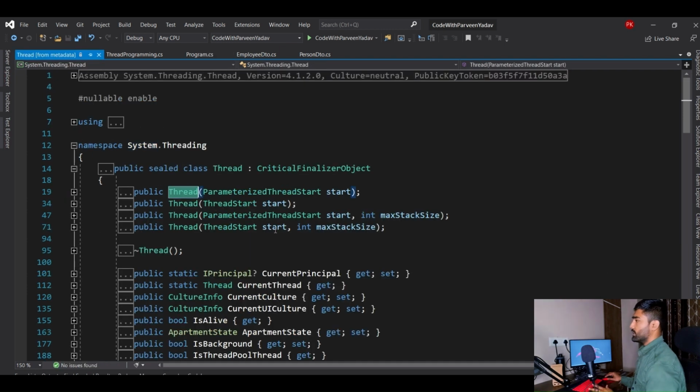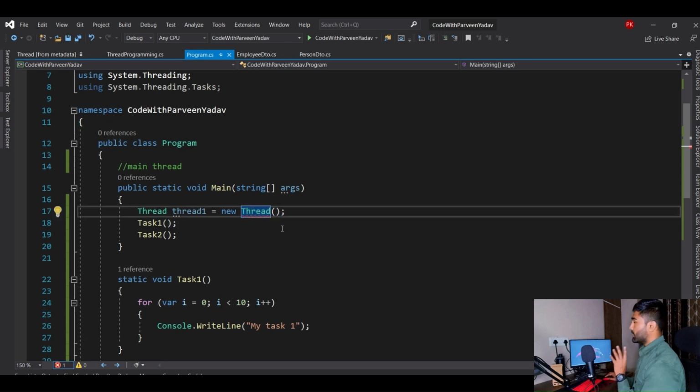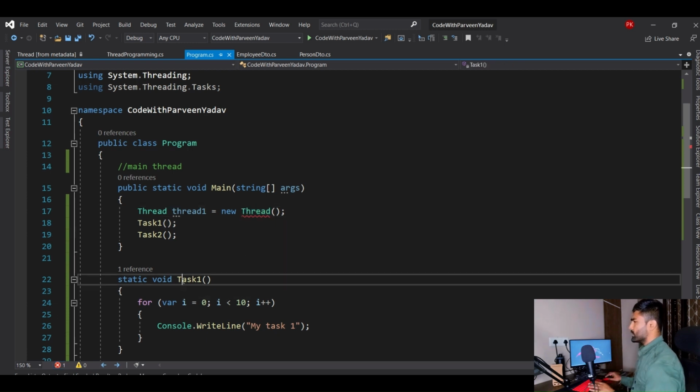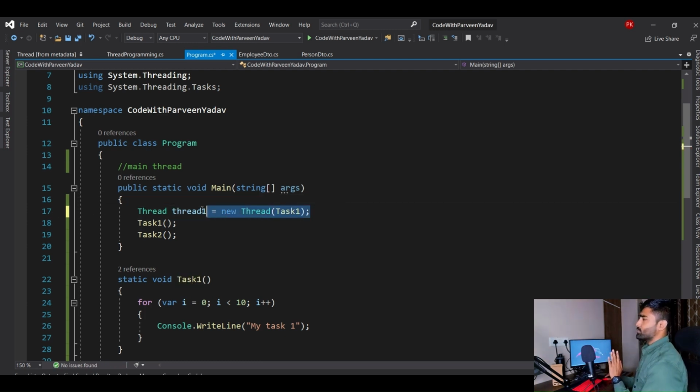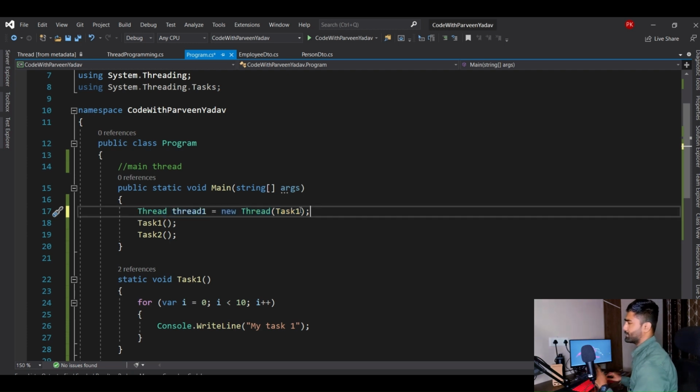Because if you go to thread, here I don't see any constructor which doesn't take anything, right? Every constructor has something, right? So this says that I need some operation to perform. Otherwise I can't work. So what we will do, we will say, okay, you perform task 1. Here you go, right? You see, it is happy now. See, he is that person who doesn't like to sit idle in office time, right? He says, keep assigning me work, keep assigning me work, then only I will work. Otherwise, I'm not going to work here. Okay, so you see, now it is happy.